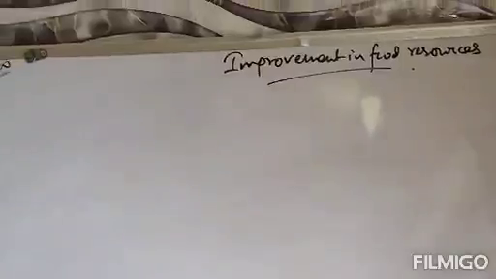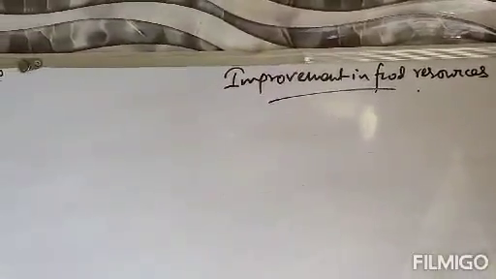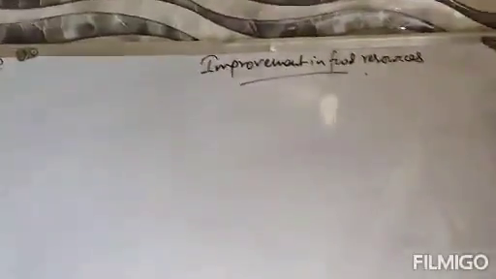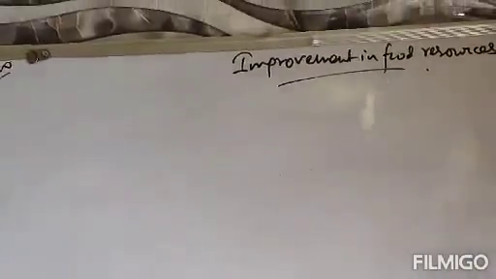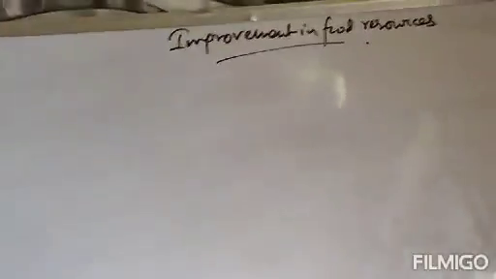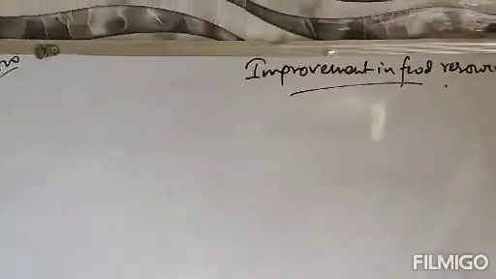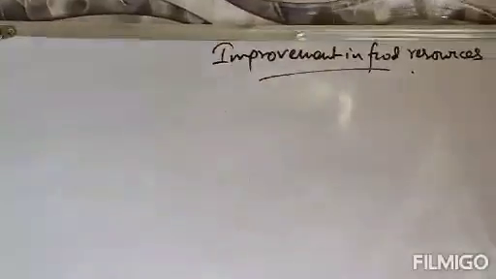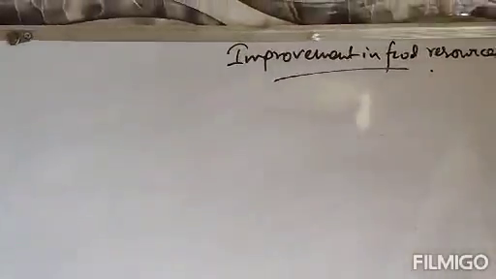Today, this is the second session of this chapter, Improvement in Food Resources. In the previous session, we discussed the important aspects of this chapter, like the concept of crops, the concept of food resource in India, why food resource is essential, and what is the need for food resource. And there are three major activities that were discussed: crop variety improvement, crop production management, and crop protection management.